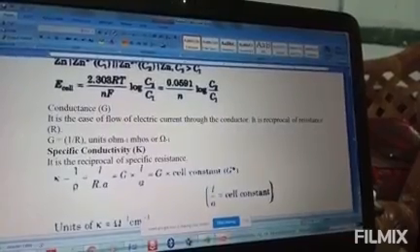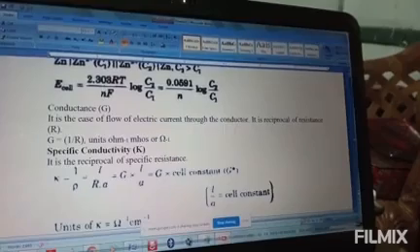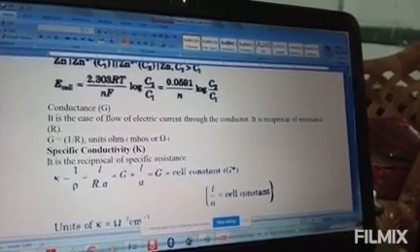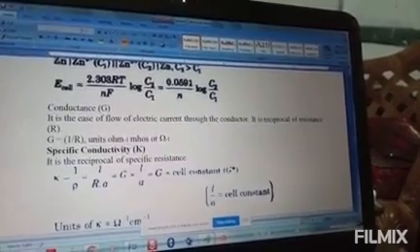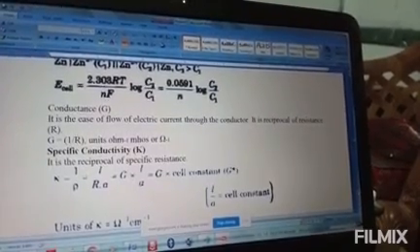So resistance is directly proportional to L by A. To make it an equality, you need to put a constant, and this constant we call rho. Rho means resistivity.